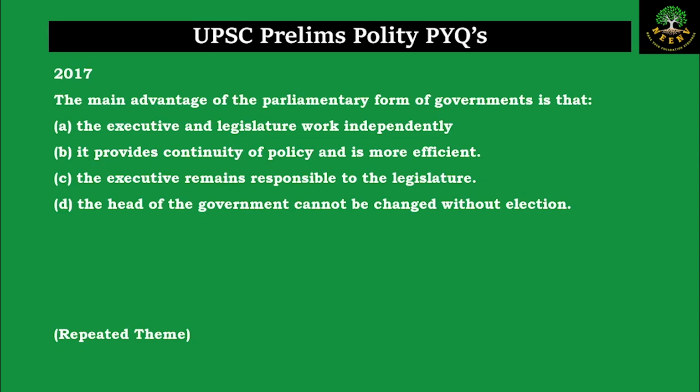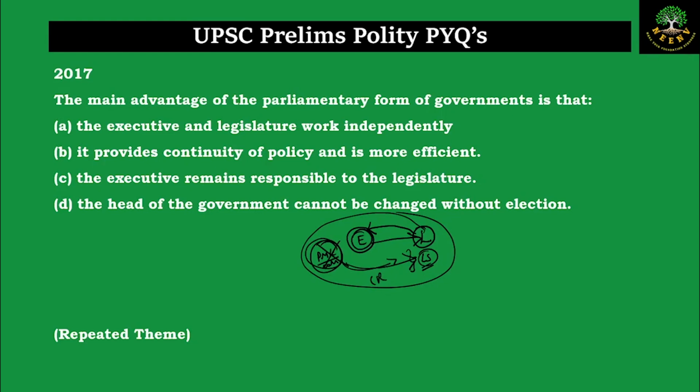Now, what is a parliamentary form of government? When we say parliamentary form of government, we have the legislature, we have the executive. The executive is derived out of the legislature. And here there will be a prime minister or chief minister heading the council of ministers. And this prime minister and the council of ministers are collectively responsible to the house of the people at the central level, that is to the Lok Sabha. So this is the parliamentary form of government where the executive is responsible to the legislature. The executive is collectively responsible to the legislature, and if there is no confidence motion, then this will be dissolved.